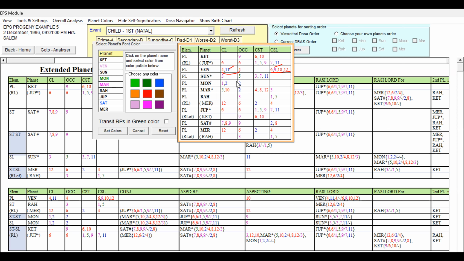Sun, third lord occupying fifth house, 3, 7, 11 cuspal star lord. This is very good. So Sun can be given dark green.